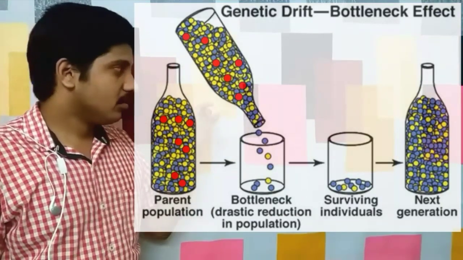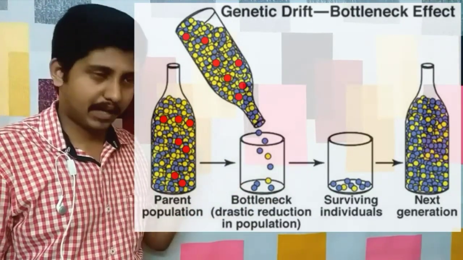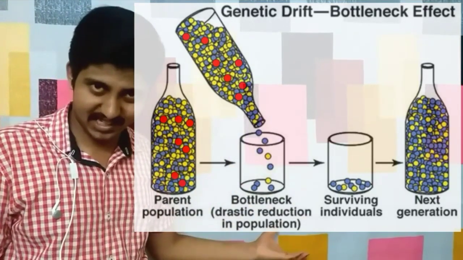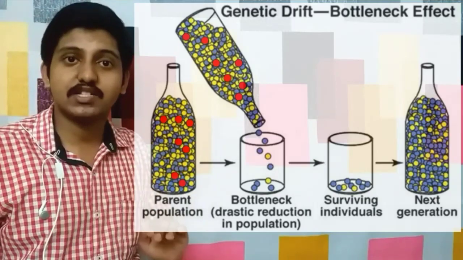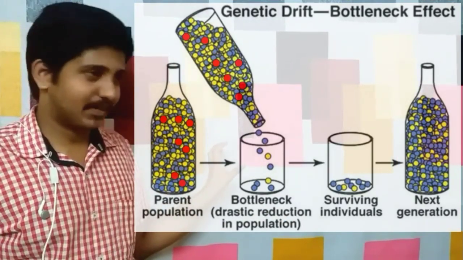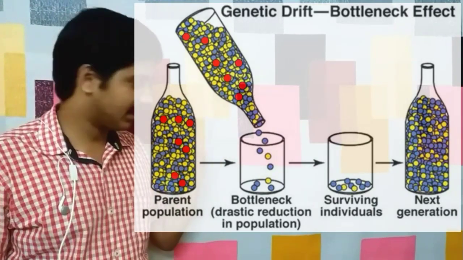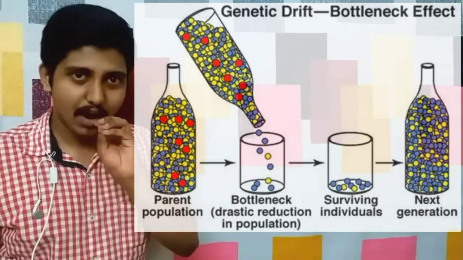Now the ones that survived produced their own population by reproduction, hence a new population resulted. And you can see the difference from the initial population. The diversity has entirely changed. In the initial population, the yellow alleles, or yellow balls, were higher in number than the blue ones.